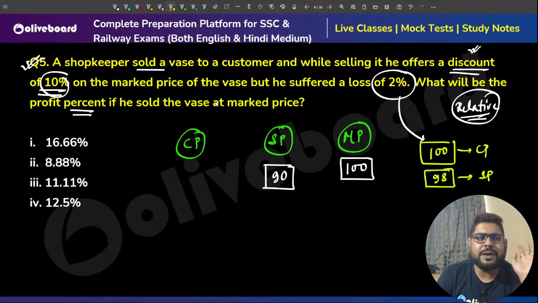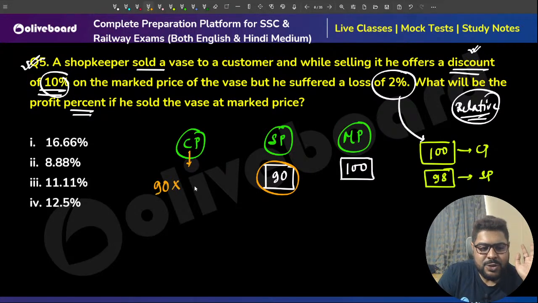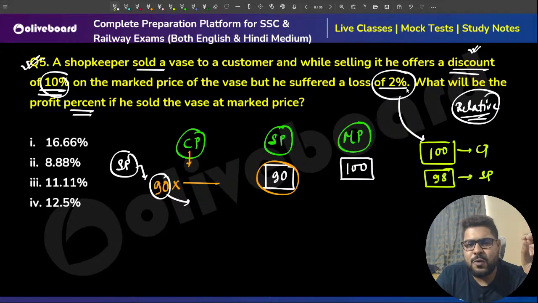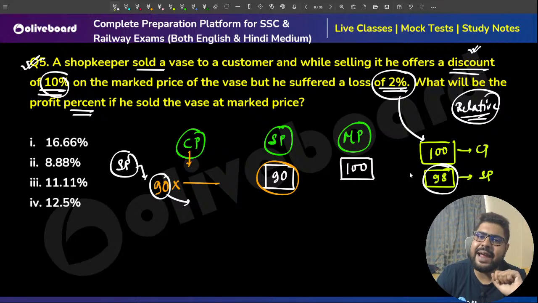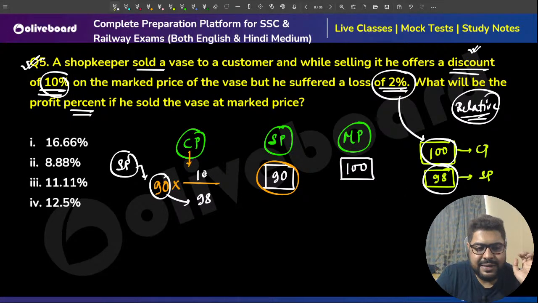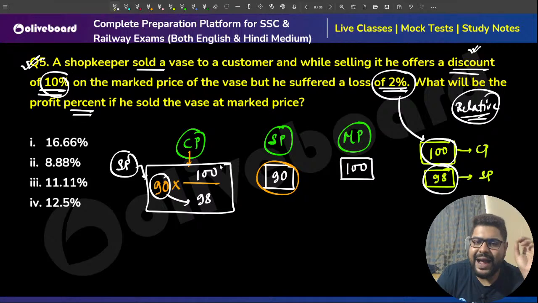And I told you one modular method. If you want CP, you always go like this. SP I know is 90 rupees. So give a fraction. Whatever this value represents, that will be the denominator. So this value represents your SP, so SP will be the denominator. If there is a 2% loss, SP is 98, so 98 needs it. What do you need, sir? CP. CP is 100, sir. So that is your CP, sir.